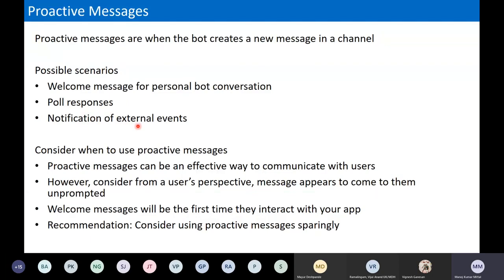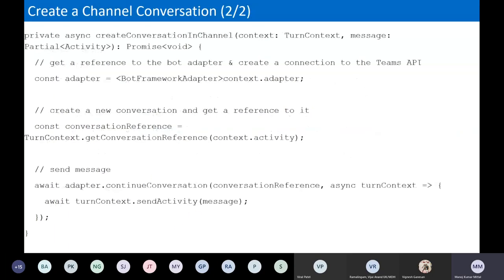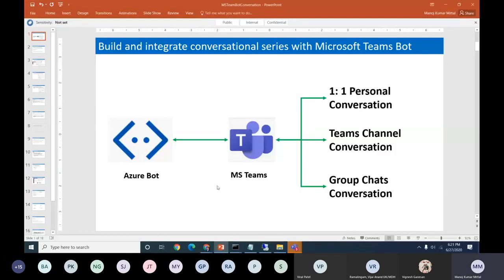Notifications, for example: our bot is running a campaign and we see some external activity, and after some time we need to keep sending a message to the particular user, like "your time is due," for example for a toothbrush or diapers. So such types of notifications. For that, we can use notifications of external events within a bot using services. Okay, so I will skip that and we'll just go to the demo on these sections. I will show it there.